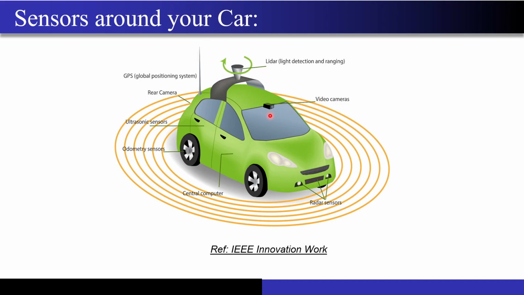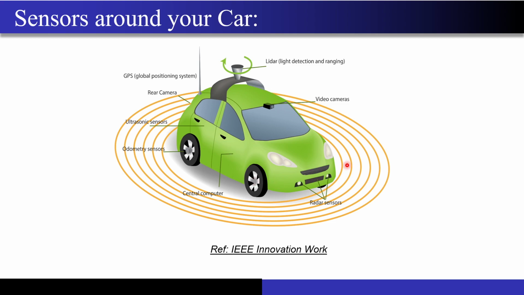And you can see there are video cameras, rear cameras, and some ultrasonic sensors which are required for parking, and there sits the main big boss, that is the central computer. Now why am I showing you this car? Because of course there is a trend of self-driving cars. It is based on AI and ML also, and on how quickly and how much computation we can do in a very quick amount of time.